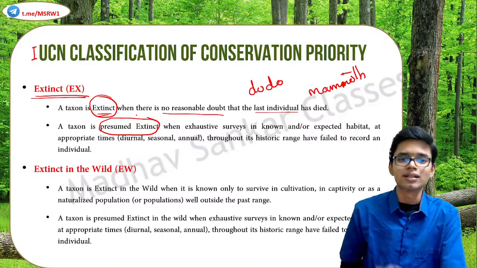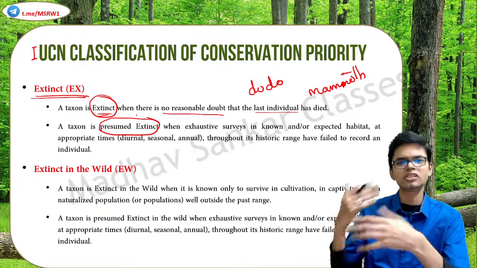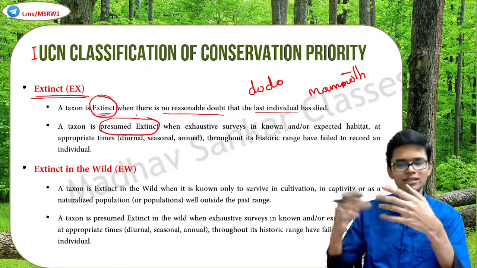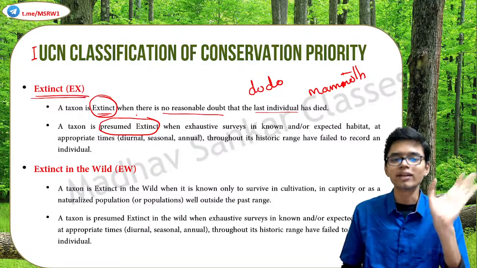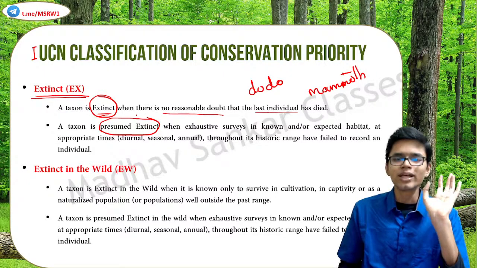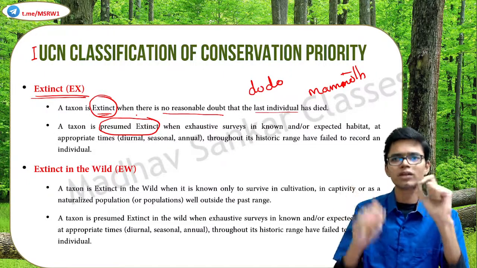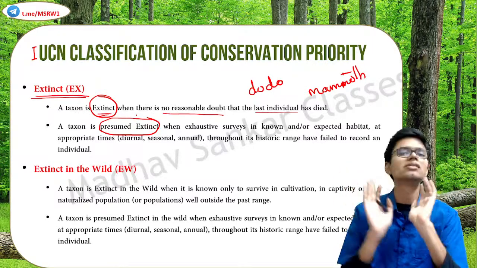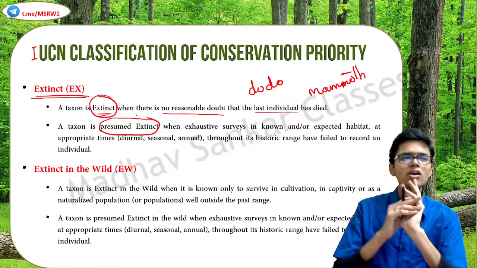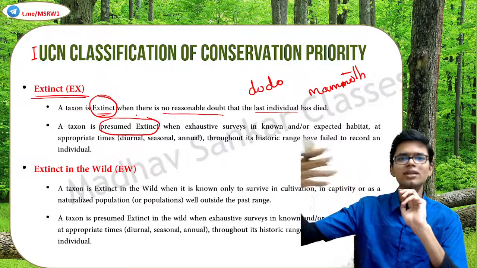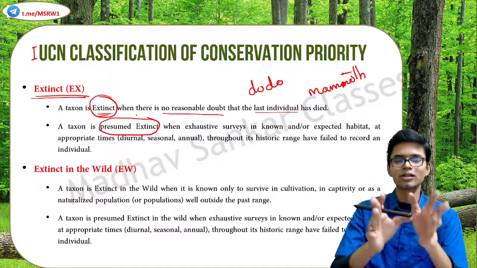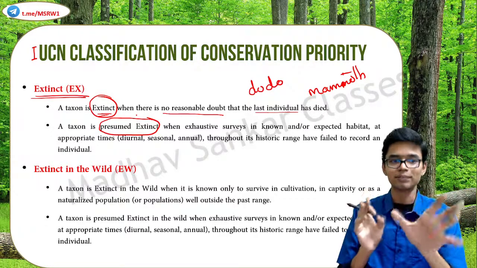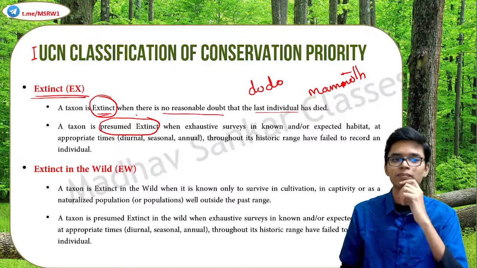Presumed extinct means that we have conducted exhaustive surveys in their expected habitats, but we were not able to find even a single individual. We conducted all these surveys, but we couldn't find any individual from this species. But we are not 100% sure if they are completely gone. So such species are kept in the presumed extinct category.